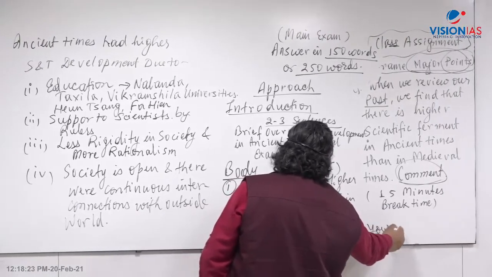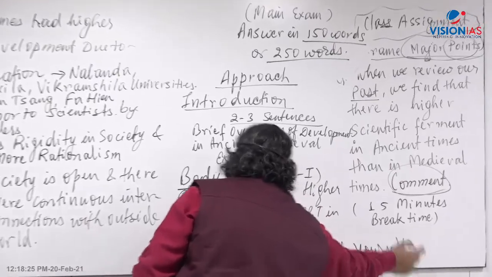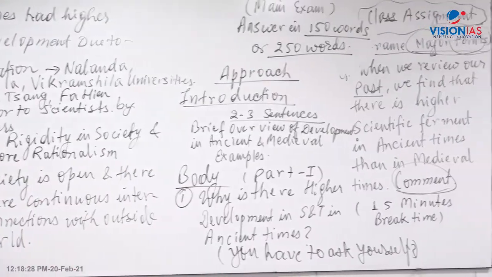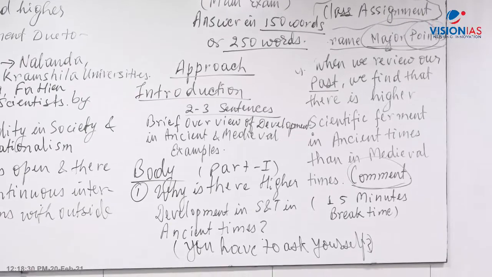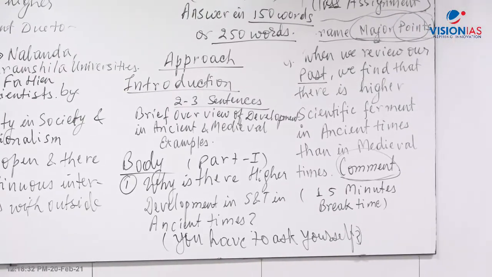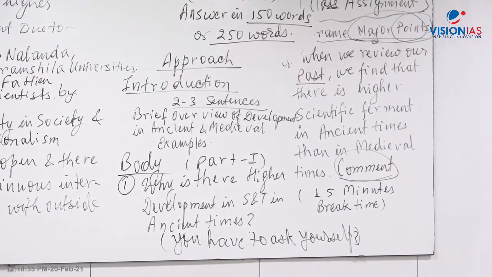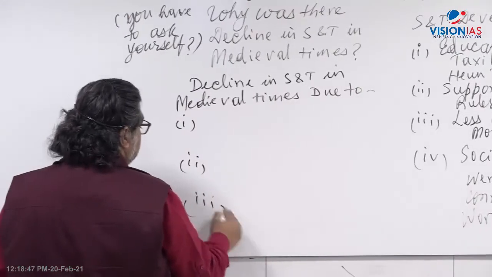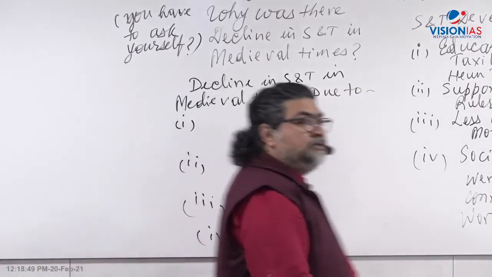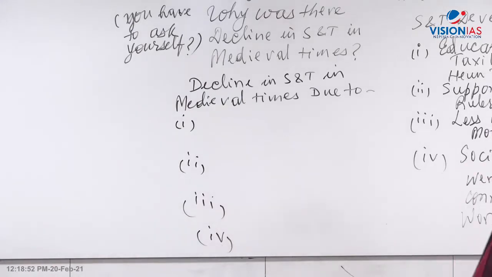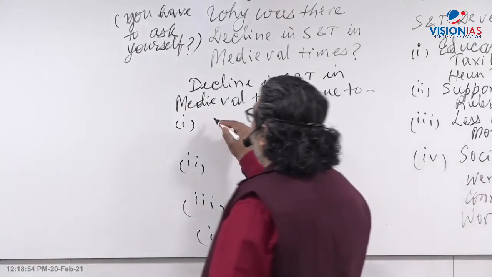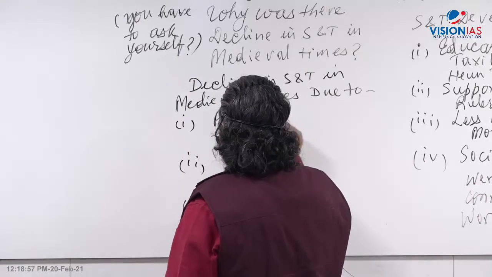And then your answer should go into paragraph form, right? And then decline in science and technology in medieval times. Now you don't have to write a paragraph again. What will you write there? The reasons for that, due to, dash points, because points, right? Let's say 3, 4, 5 points you can write there. 3, 4, 5 points, whatever number of points come to your mind. Like here, the society was, political instability was there.